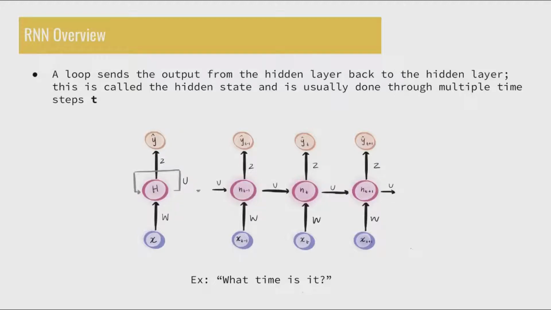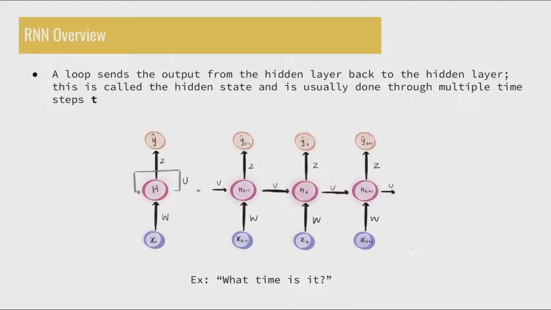Note that U, Z, and W are just weight matrices that our model will need to learn. So at this current time step, we see that YT is the output and HT is the newly computed hidden state that is pushed towards the next forward propagation of the input xt plus 1. In our case, each xi represents a word in a text x. So now consider an example.